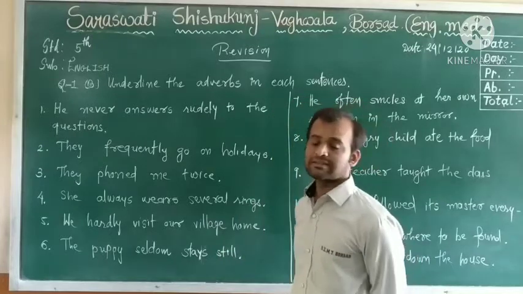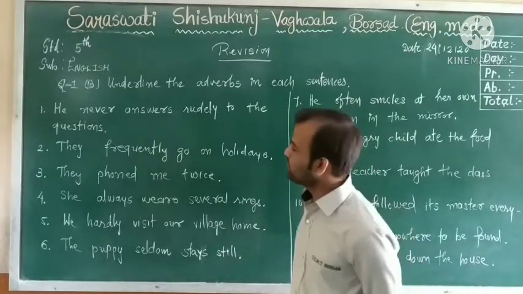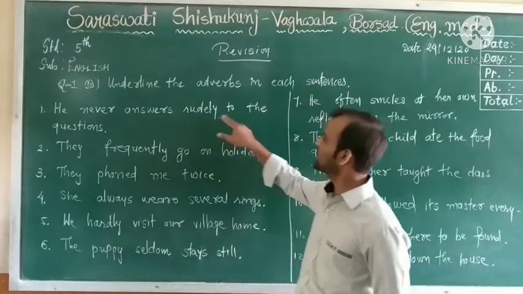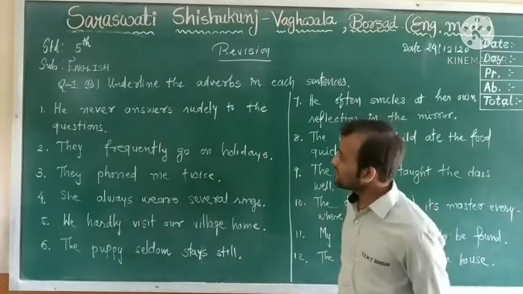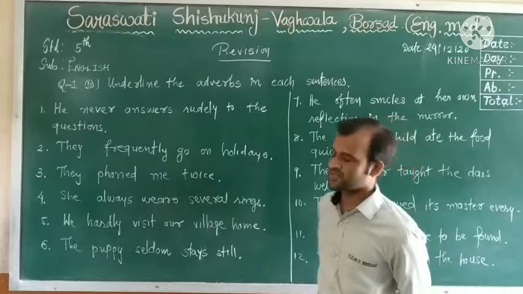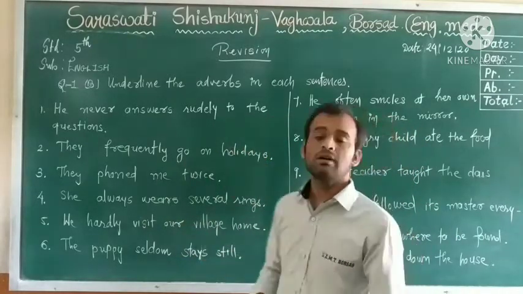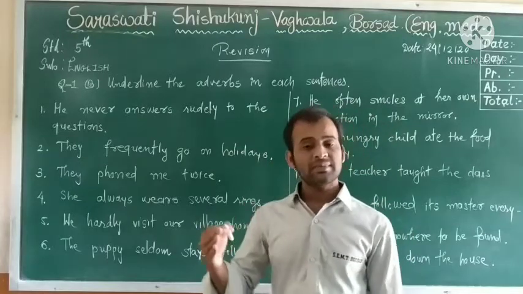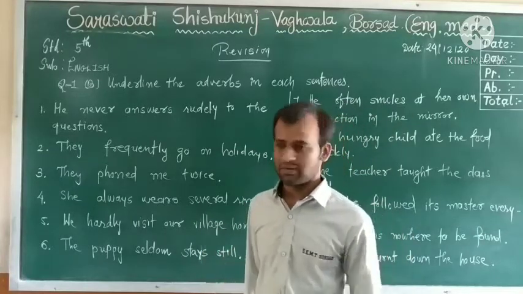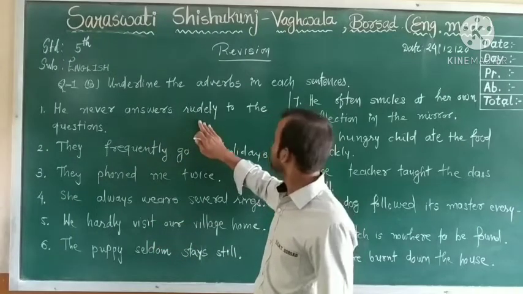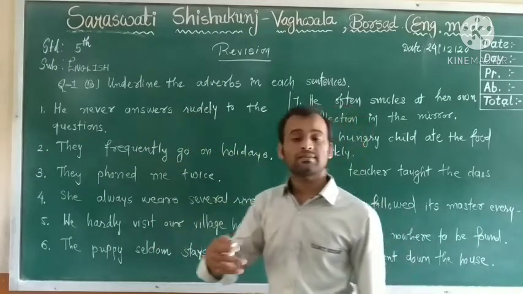Let's go for the first sentence. He never answers rudely to the questions. From this sentence, what do we call the adverb? Do you call answers rudely to the questions, or what?